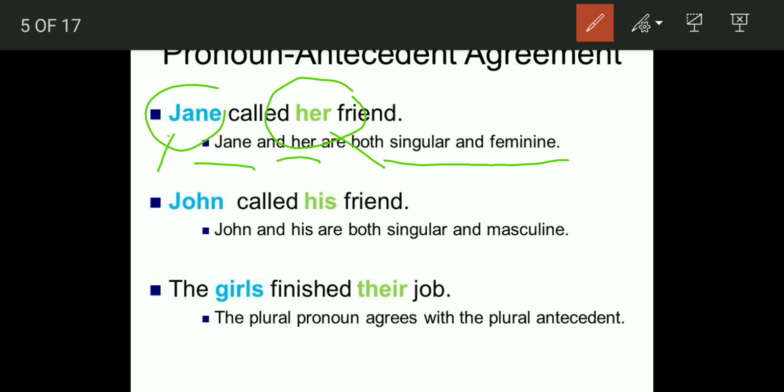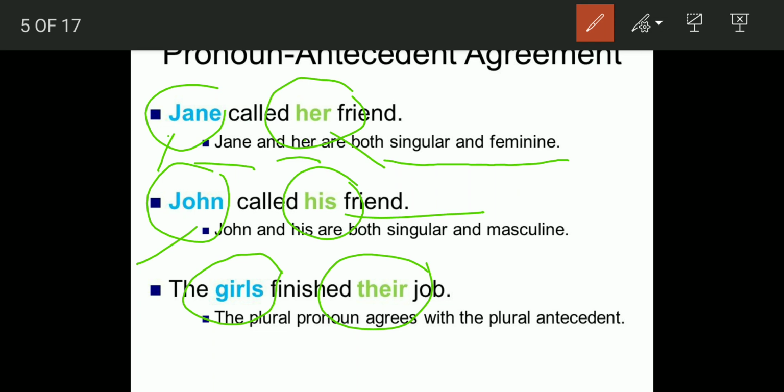Next example, John called his friends. John is a boy, so we are using his as the pronoun. Both are singular, both are masculine. So the noun, the antecedent, and the pronoun are the same. The girls finished their job. Now here the girls are plural, so we will have a plural pronoun there. The girls finished their job. So both of these are plural. You always have to see that the pronoun should be in accordance with the noun, its antecedent.